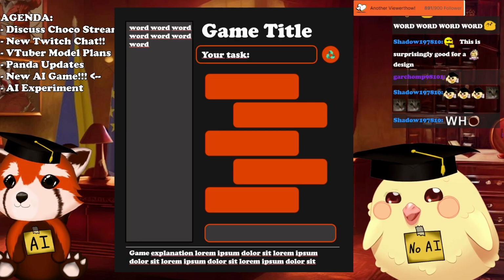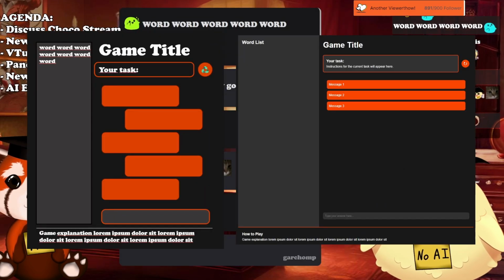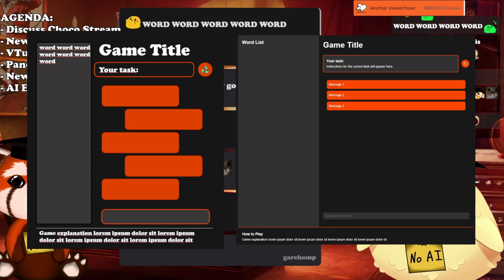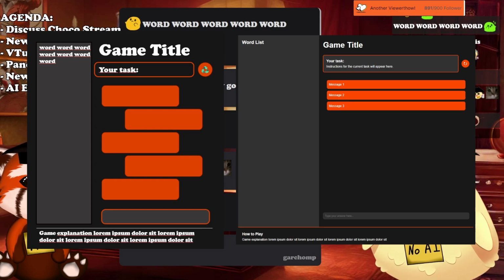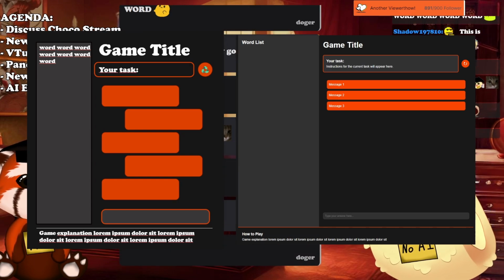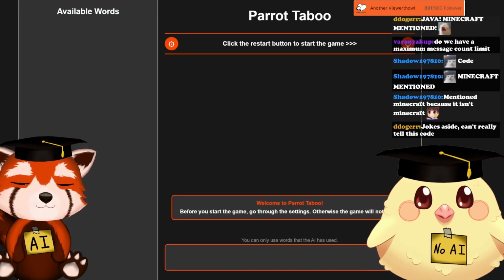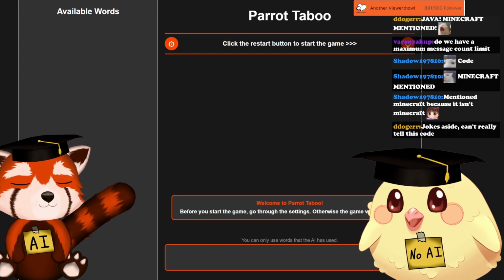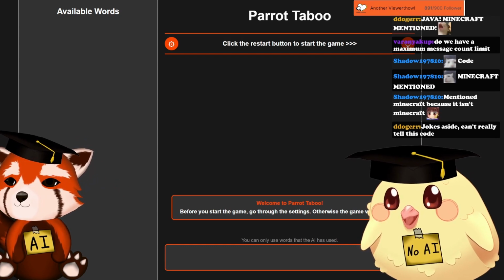I think this is already pretty crazy. On the left is what I sent as a screenshot, and on the right is what the AI produced. This is actual HTML and CSS code. This is the game. I called it Parrot Taboo because it's like the game of Taboo, but you can only parrot words back to it.